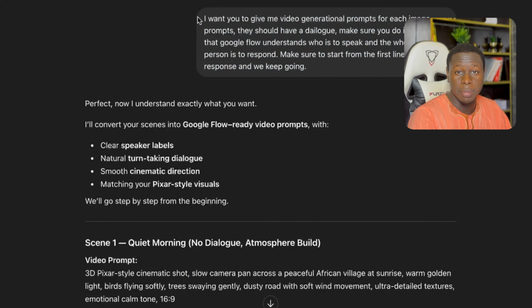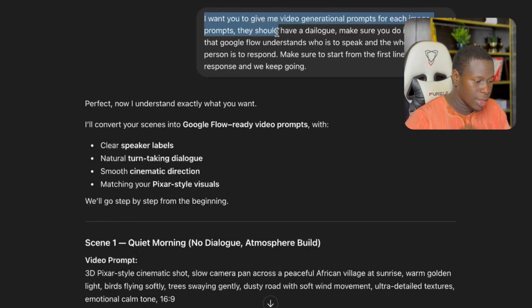Now, once you've created your images, it is best to turn this image to video. We said they should have a dialogue, which is them communicating amongst each other. It proceeds to say, make sure you do it in a way that Google Flow understands who is to speak and when the other person is to respond. Because most times when you create videos with AI, you will see that only one character will say the whole lines of what the character and the other character is meant to say. If you generate videos very well, I think you've encountered that problem before.